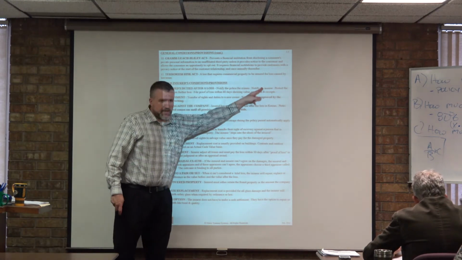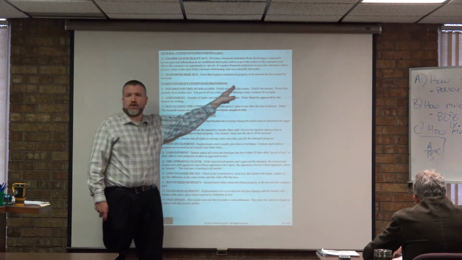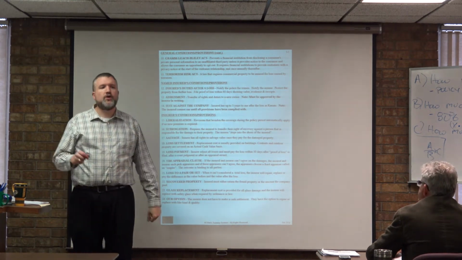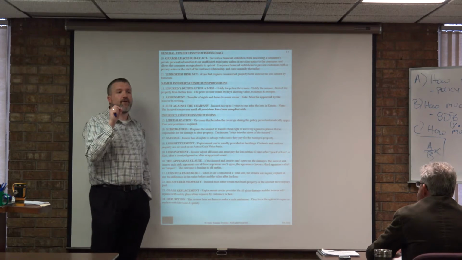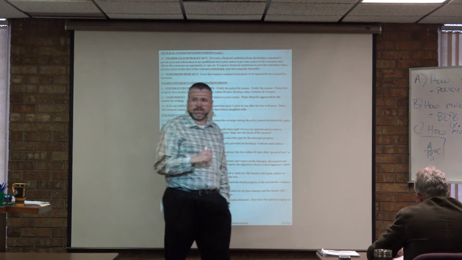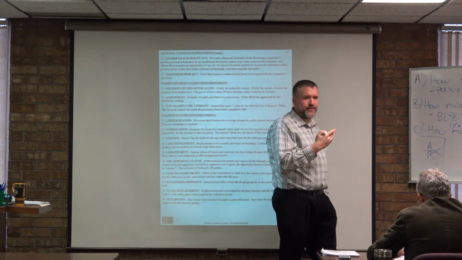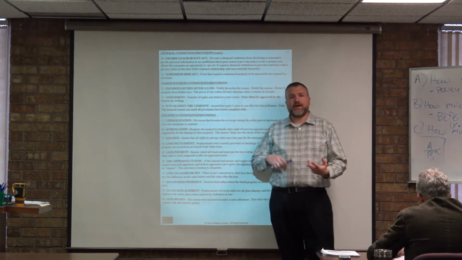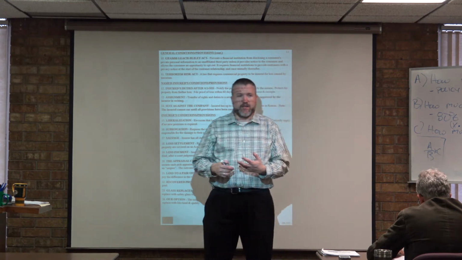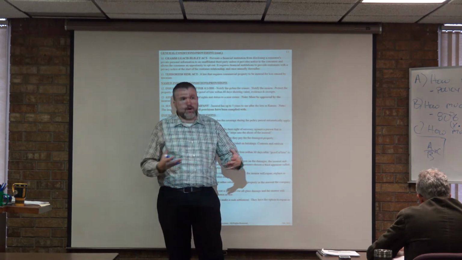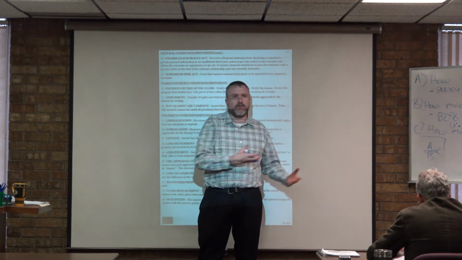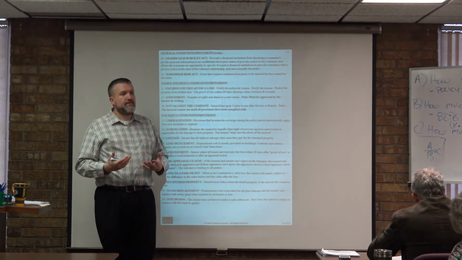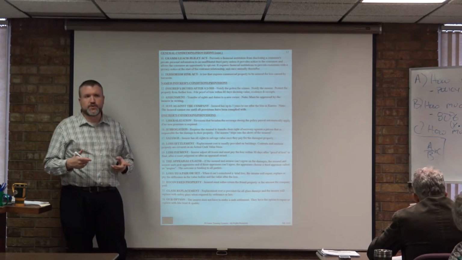So that's the first step, it's notification, right? You have to notify the right party. The second step is a very important step. You have to protect that property from any further loss. Right? And that could be a couple of different things. That could be adding a temporary repair, right, where you're going to have to board up a window, or you have to tape something up, or you're going to have to find a way to remove the damaged property from the undamaged property. Right? You've got to find ways to limit losses here. That is your responsibility as an insured.